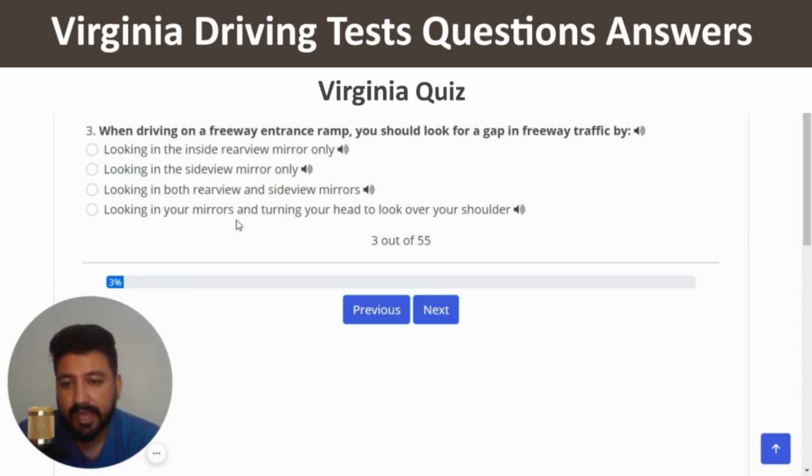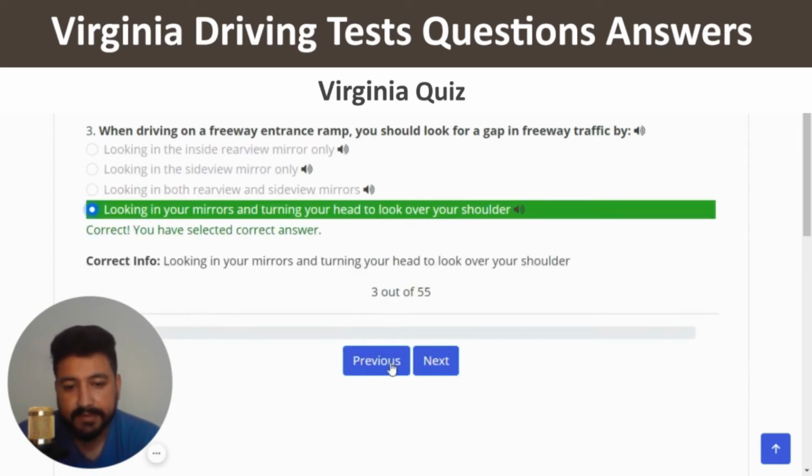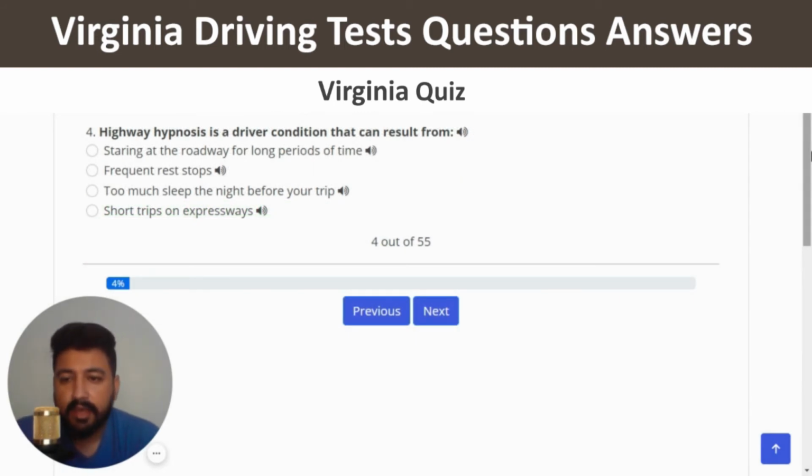So it seems like the last option is the right one. So I'm going to click on the last option. Correct, and next. The fourth question is highway hypnosis is a driver condition that can result from. The right answer is staring at the roadway for long periods of time.